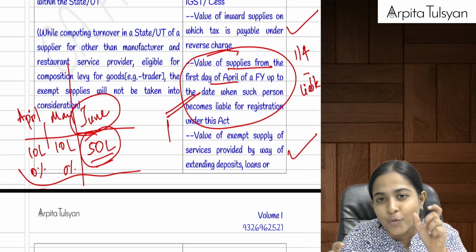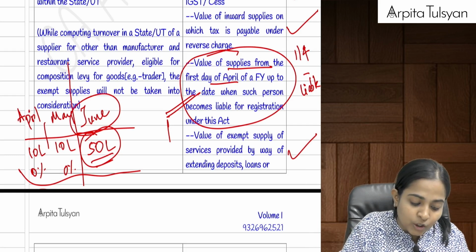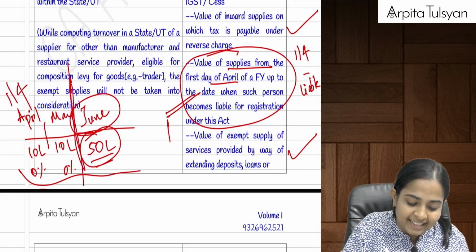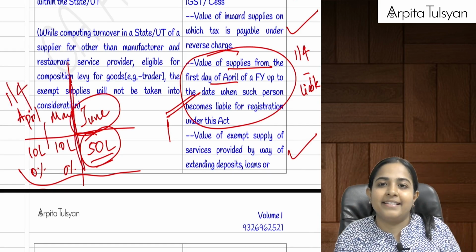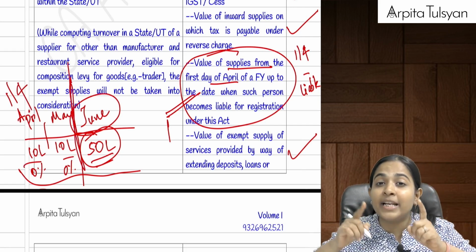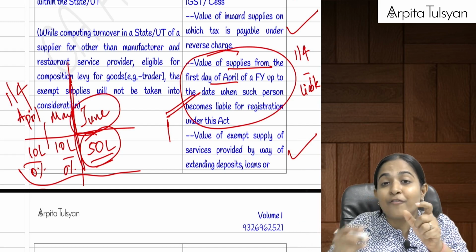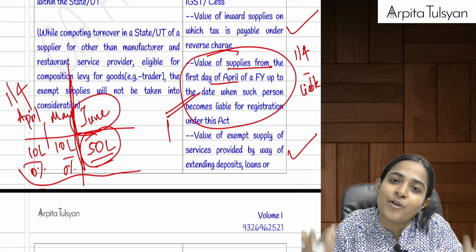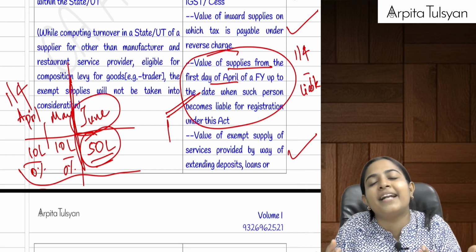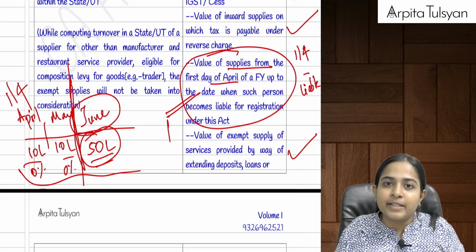Which turnover did I exclude for the purpose of payment of tax? I excluded the turnover from 1st of April till the date I became liable for registration. Again, I'm telling you, this 10 lakh will be included in my aggregate turnover, but it will not be included in my turnover for the purpose of payment of tax. Why pay tax on that? Because I was not at all eligible to pay the tax during that time, because I was not registered. Are you clear with this, everyone?